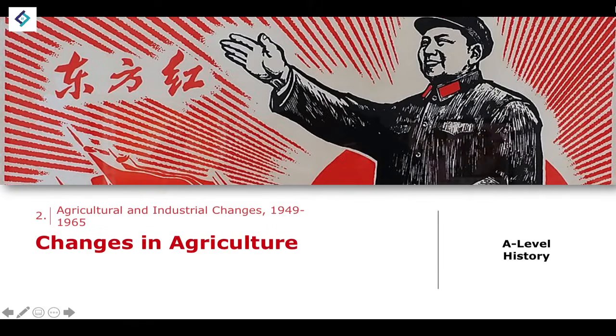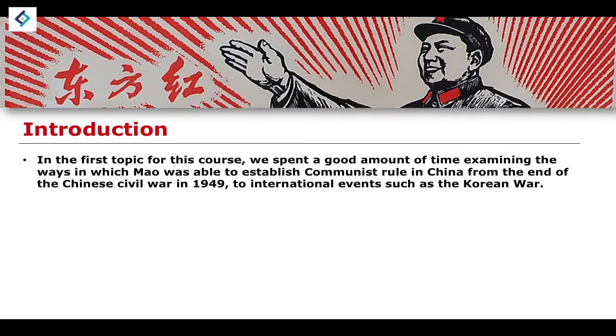In this lesson, what we're going to do is move away from examining the ways in which the Communist Party actually managed to take control of power within Communist China, and start to look at the agricultural and industrial changes that take place under the Maoist regime from 1949. Obviously, this is the beginning of the consolidation of power, to around the year 1965, and then we will talk about other post-industrial changes that are made afterwards. But then after this particular series of lessons, we're going to focus quite heavily on the impact of the Cultural Revolution, which is, of course, very significant.